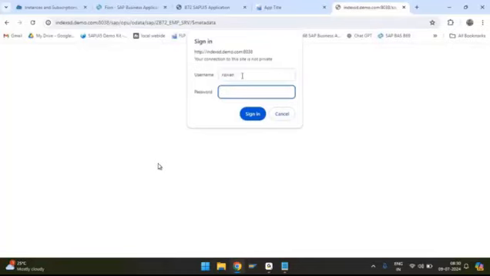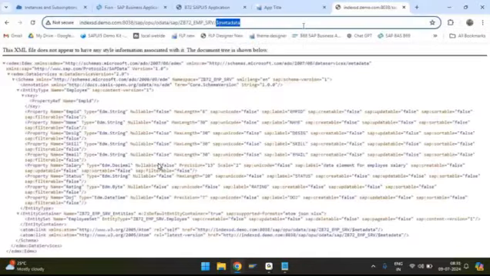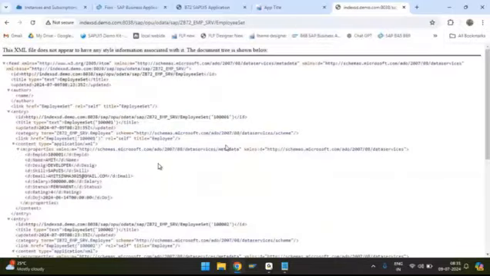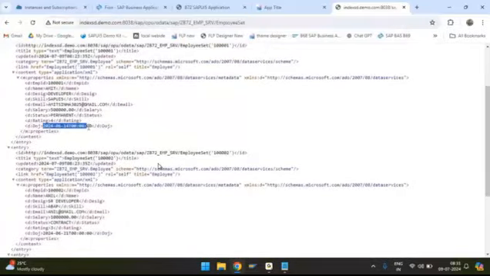So let me run the OData service. Right. So when I hit this particular OData service, when the data is coming from the backend to the front end, all of you observe this date of joining.